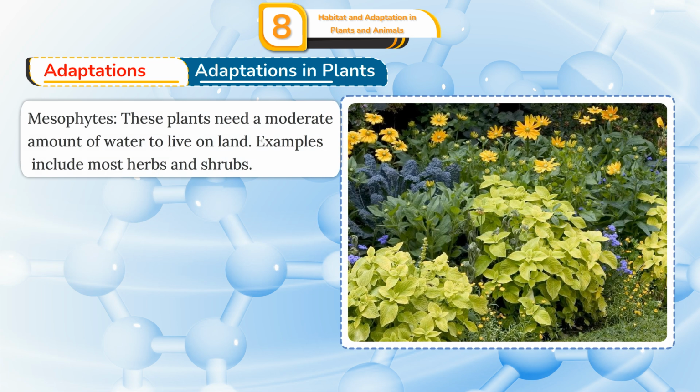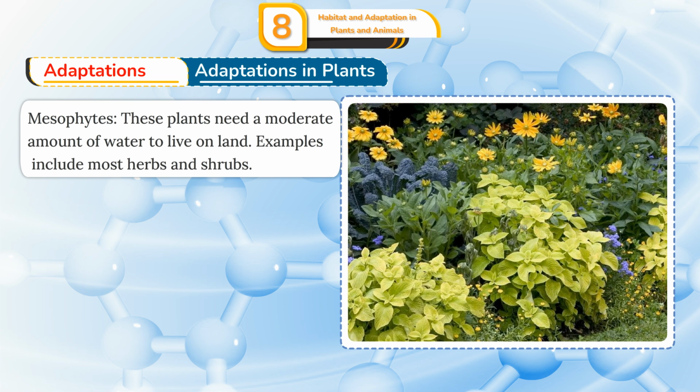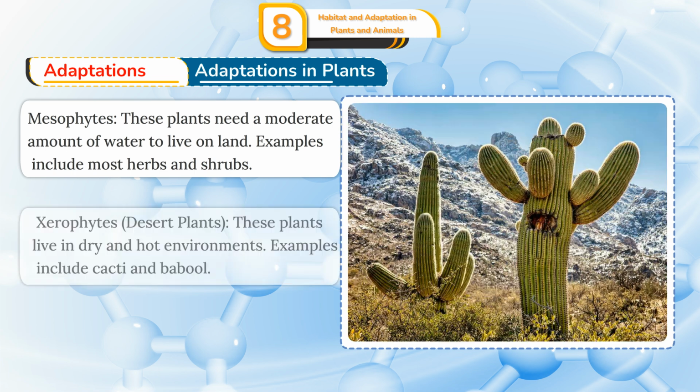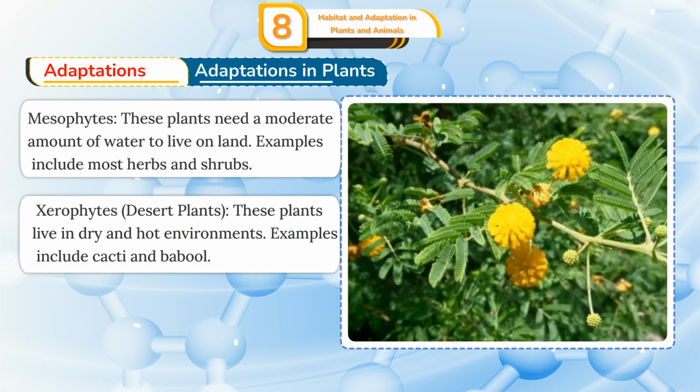Mesophytes. These plants need a moderate amount of water to live on land. Examples include most herbs and shrubs. Xerophytes, desert plants. These plants live in dry and hot environments. Examples include cacti and babool.